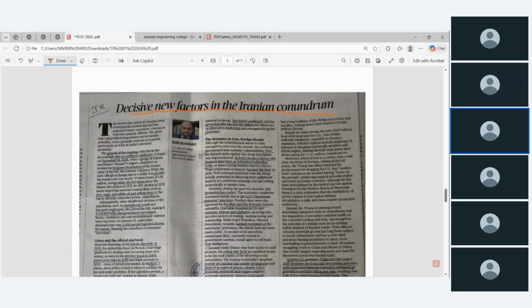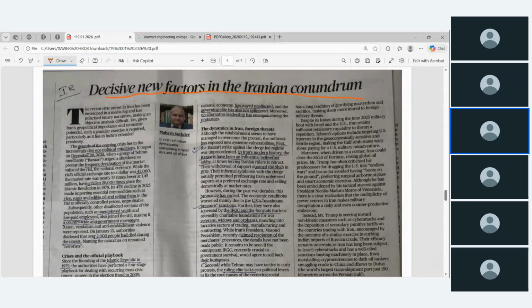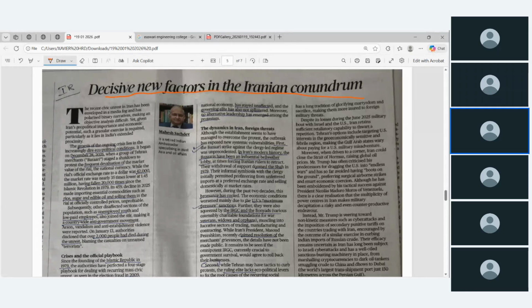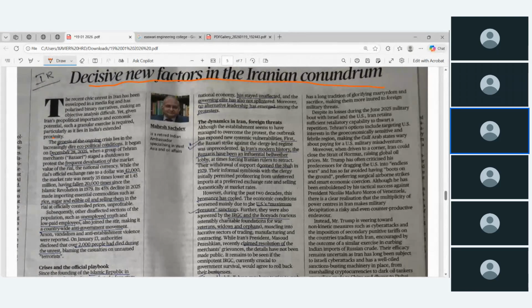Okay, and some things you might know about why it has happened, what is happening in Iran. So here is the genesis of the ongoing crisis. Come, read this statement. The genesis, the crisis, increasingly dire eco-political conditions.